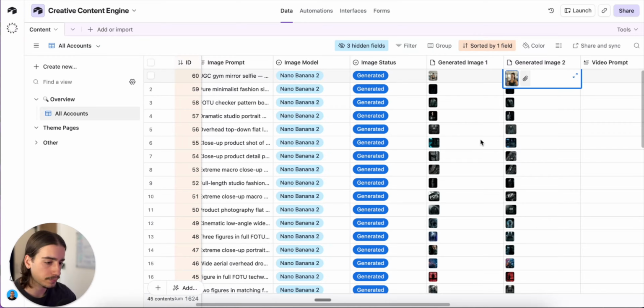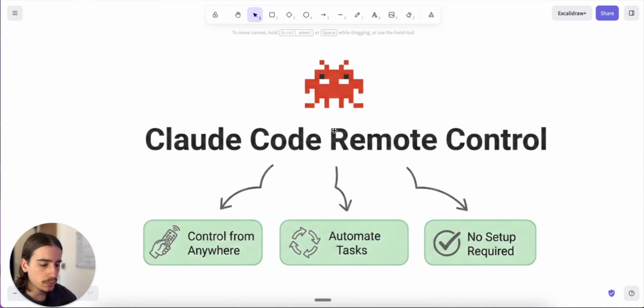Now, this isn't a new feature. It's been out for a couple weeks now for Max Plan users, but Claude has recently allowed it for Pro Plan users as well now, so you can use this on the smaller Claude Code plan if you want to. So what is this remote control feature?